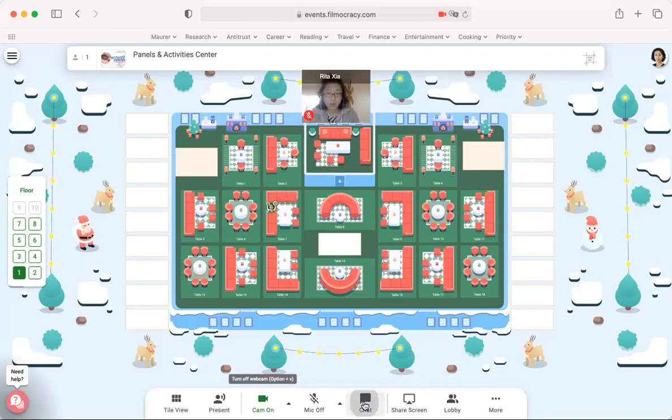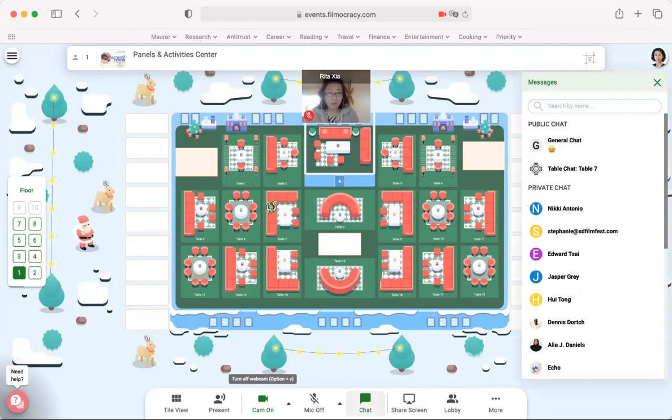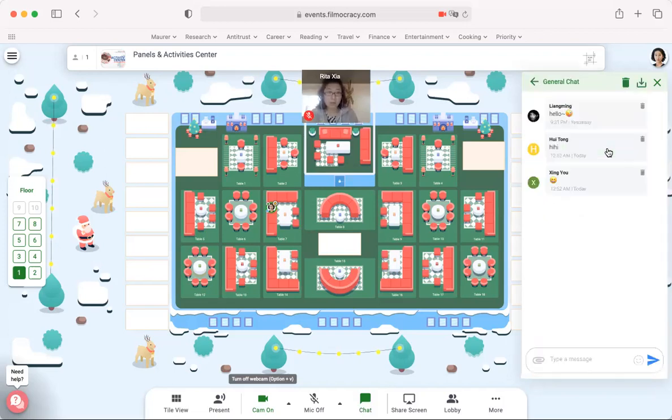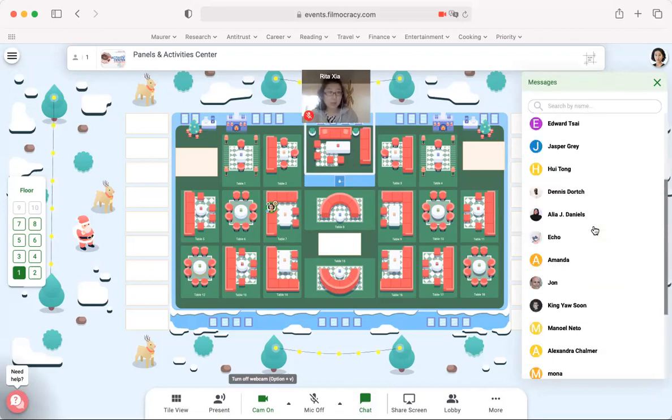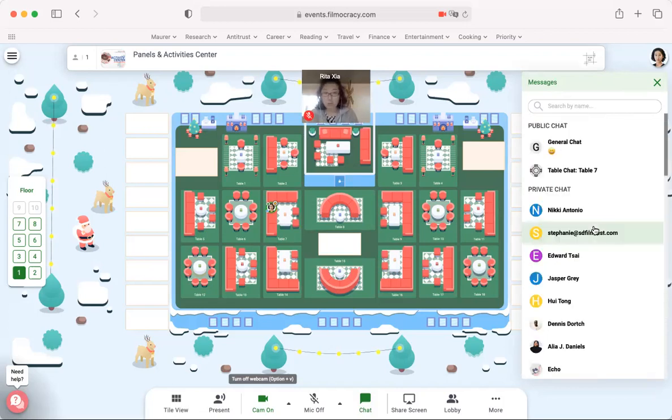Another feature that you can use is the chat feature. On the bottom, click on chat. There are a couple of different ways you can chat with people. General chat is everyone in the activity center, including speakers, people at your table, audience members, everybody. You can also talk to people at the table that you're at at the present time, and that's for table chat. You can also talk to any single person who's registered on the system. So if you need to find a staff member, you can search their name and talk to them.